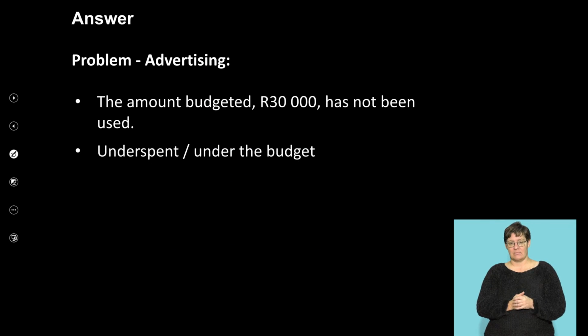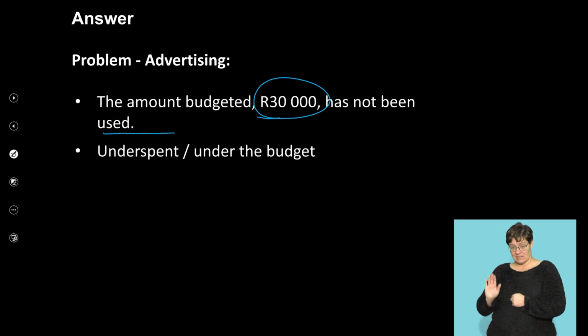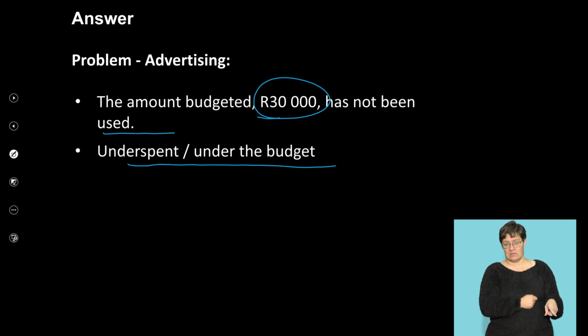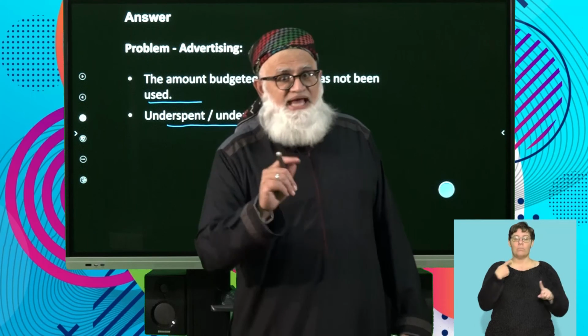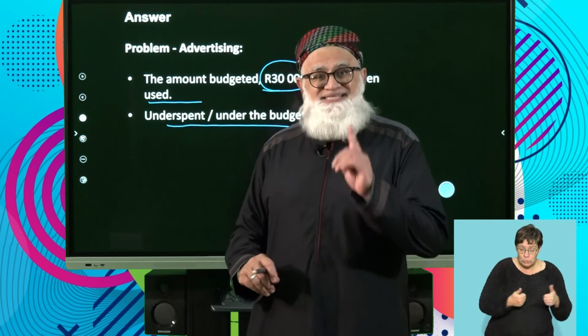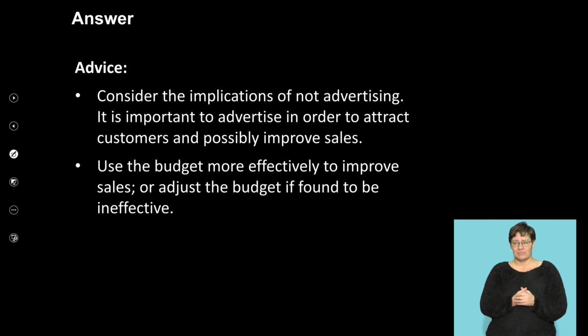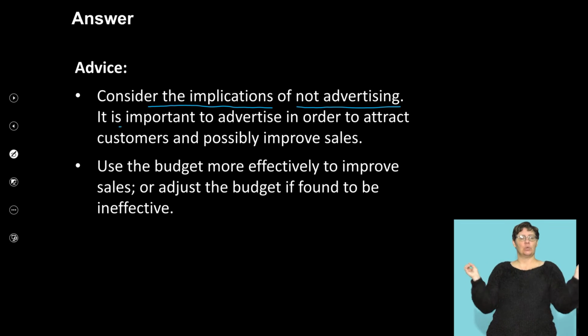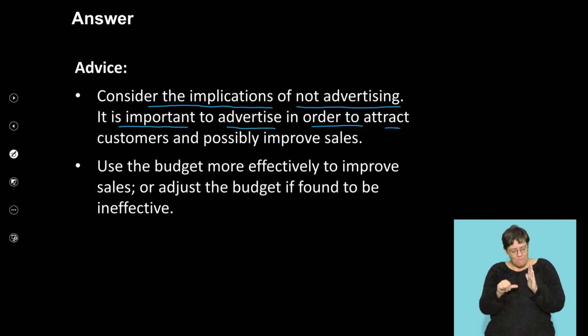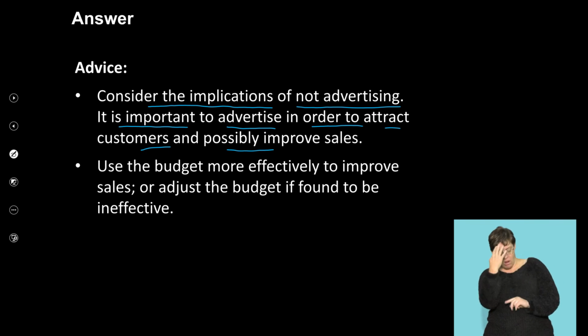Right. Again, the problem with advertising, we budgeted 30,000 Rand and we haven't used it. That means we underspent the budget, or it's a positive variance. Does that mean it's good? Not necessarily. Look at the reason why. Consider the implications of not advertising. It is important to advertise in order to attract customers and possibly improve sales.